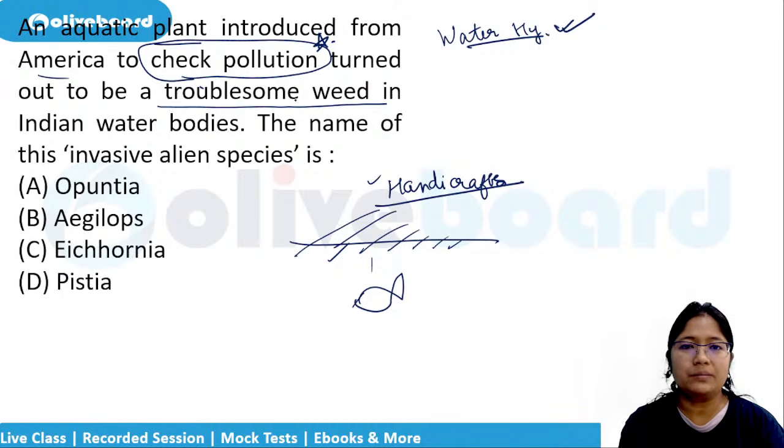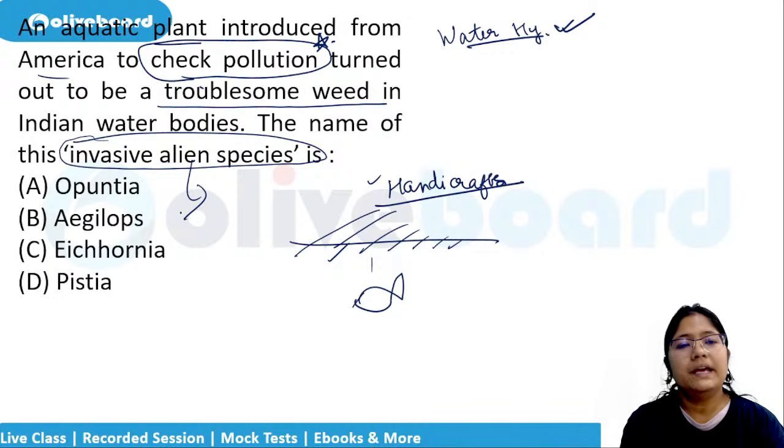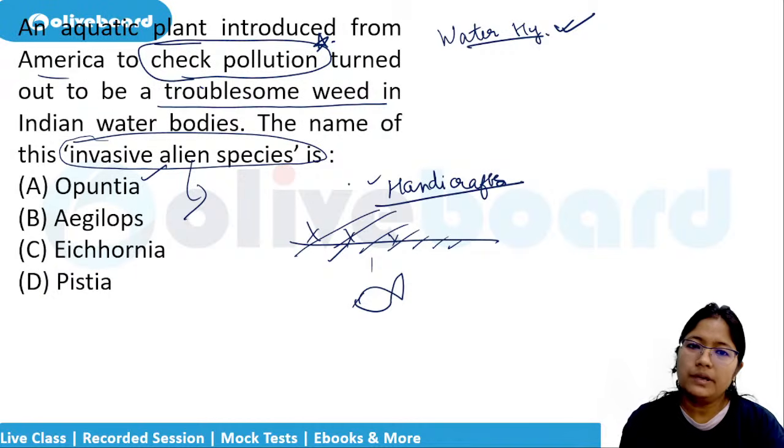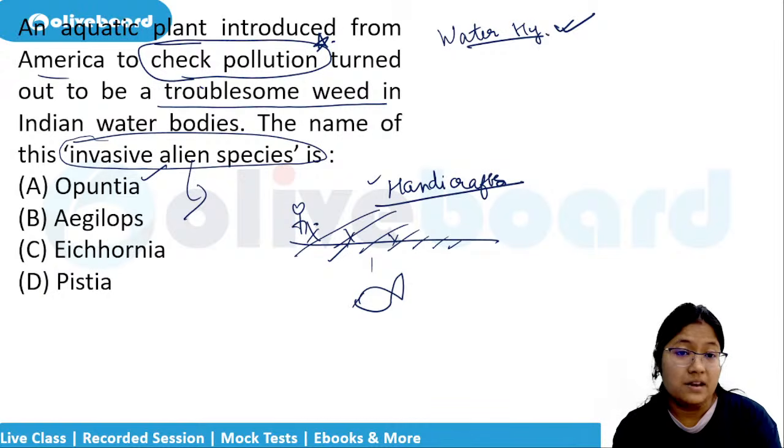Turned out to be a troublesome weed in the Indian water. The name of this invasive alien species means you came from outside. Invasive means it kills the rest of the other aquatic flora, aquatic plants, and then they dominate that particular region. That is an invasive alien species.